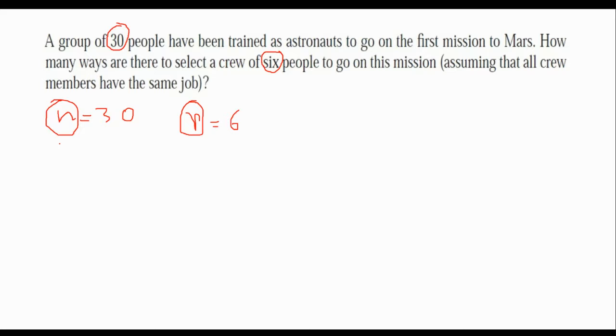Anyway, now I should ask myself whether this is a combination or permutation case. So, does order matter or not? If the first one, for example, out of these 30 people is selected, I don't know, name him Mr. A, for example, then Mrs. B is selected, Mr. C selected, and I will select 6 of them.